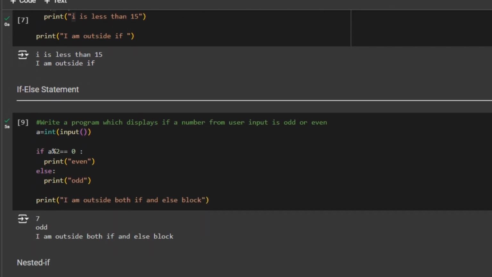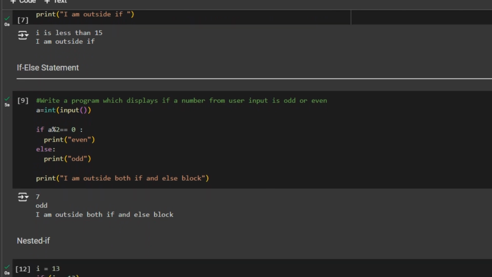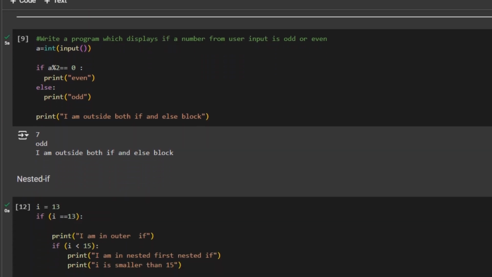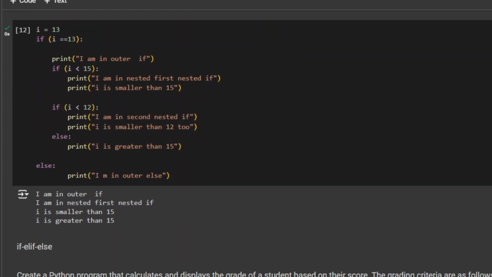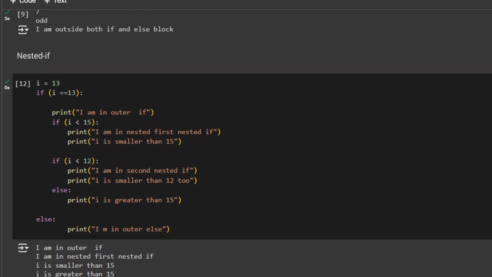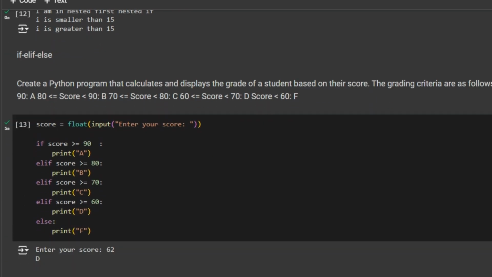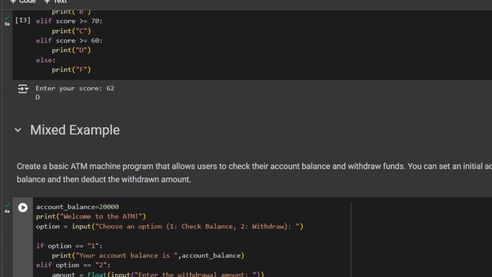In the second variation, we saw if else. We checked that if a number is odd, display it as odd on the screen. If the number is even, display it as even. We used the modulus operator for the logic of checking whether a number is even or not, because any number modulus 2, if it is equal to 0, it will be even, else it will be odd. Then we saw nested if statements, that is an if statement inside an if, or an if-else statement inside an if, and variations like an if-else statement inside an elif, which we saw in the ATM machine program.